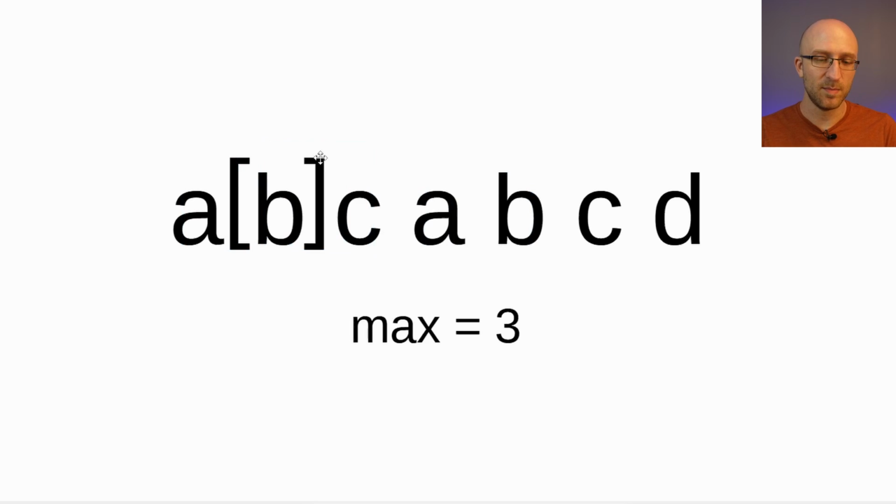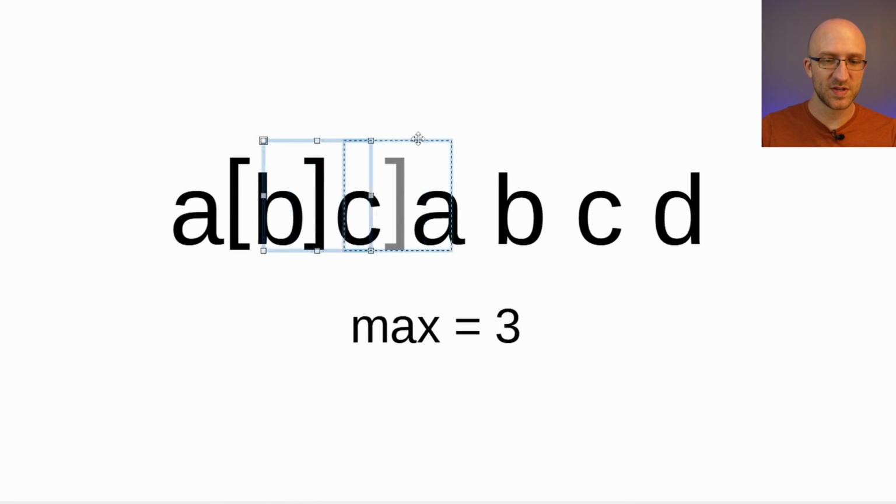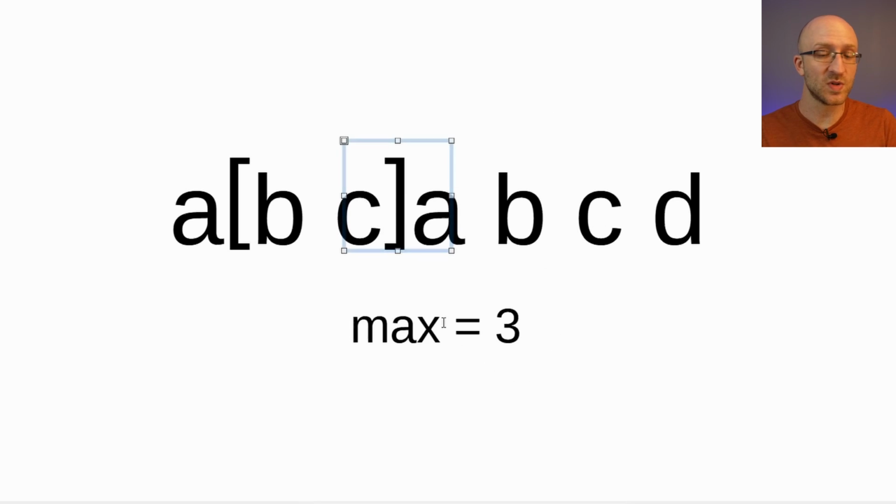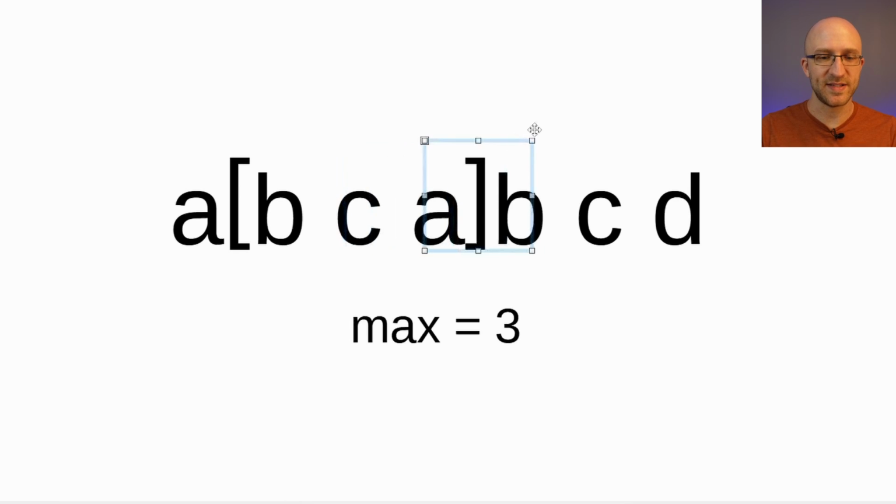So next we have to look at all the substrings that start with the second letter of our string, B. B by itself doesn't contain any repeating characters, but it's only of length 1, which is not greater than 3, so our maximum is still 3. And then we move this over to include C. BC also doesn't contain any repeating characters, but it only has a length of 2, so it's not bigger than the maximum we already have. So we move over and look at BCA. It also doesn't have any repeating characters, but just has a length of 3, so there's no need to change our maximum.